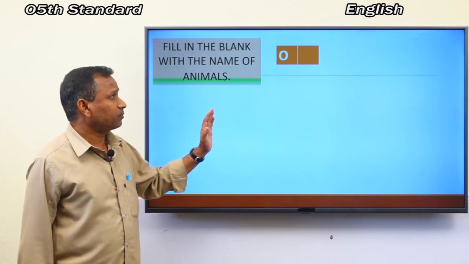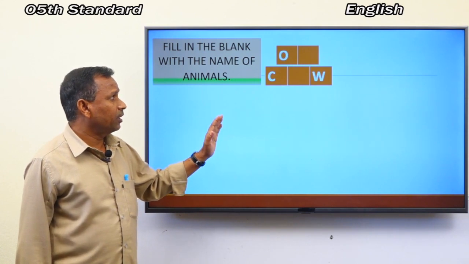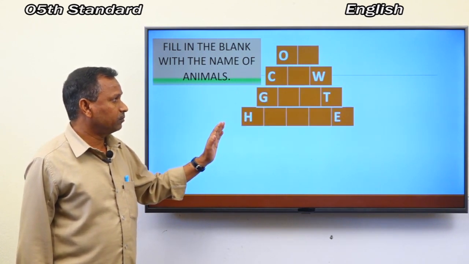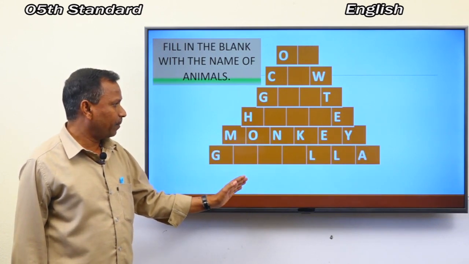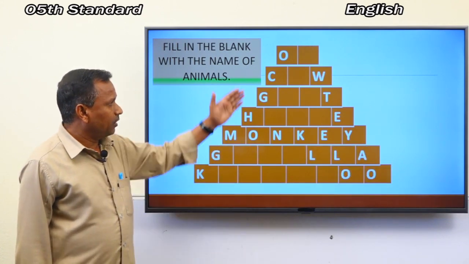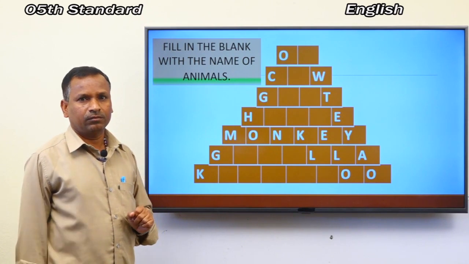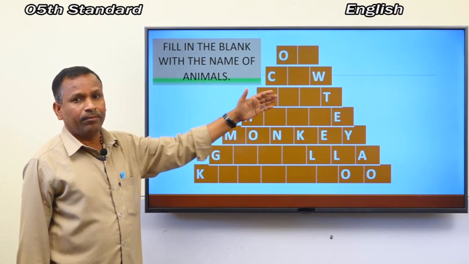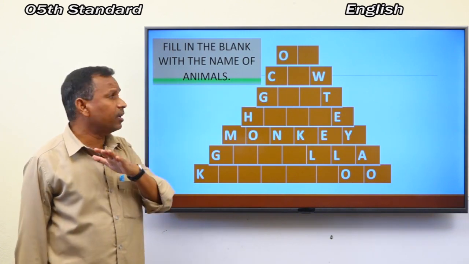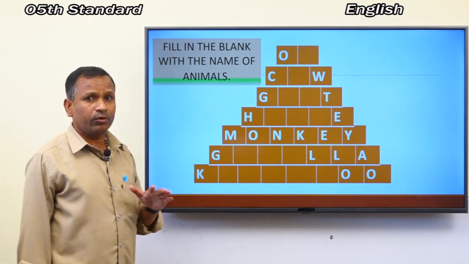Okay. Look here. Here is the picture. What can you see on the screen? See here, some boxes are empty. What do you have to do?